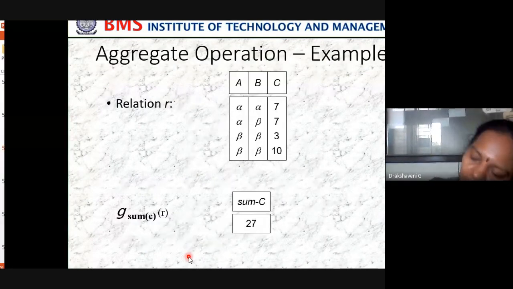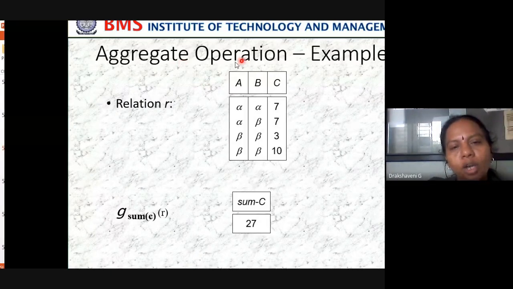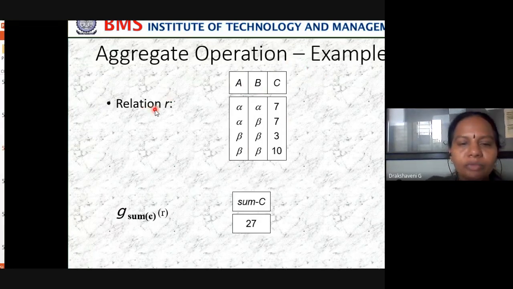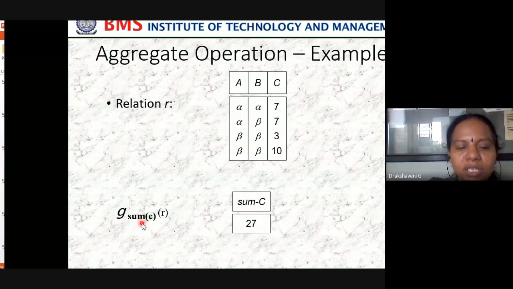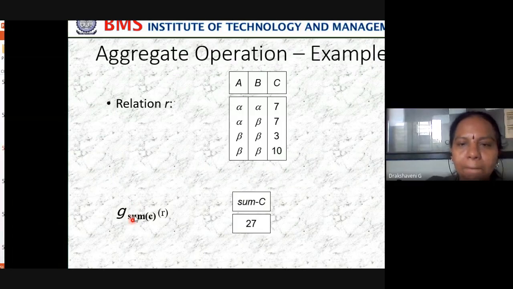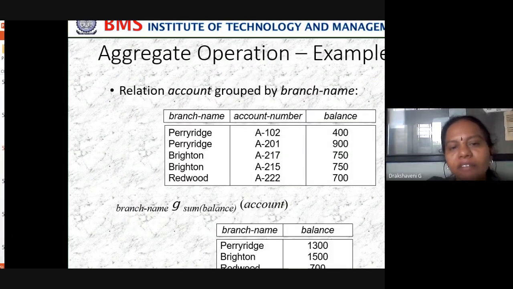So now let us do it operation by operation. Aggregate operator: I want to do a sum of all these values on relation R. 7 plus 7 is 14, 14 plus 3 is 17, 17 plus 10 is 27. So here, G sum of C of relation R will give me 27. What function have we used? We have used the aggregate function called sum. In the same way, aggregate functions can be applied to sum over your relations also.